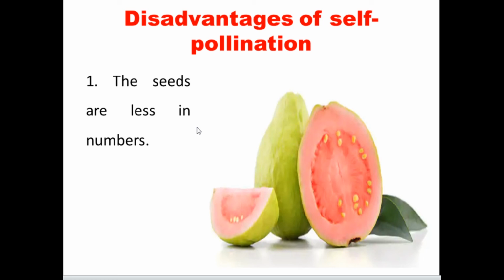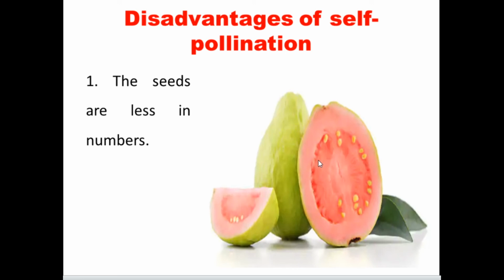The plants produce the fruits. During self-pollination, there may not be enough seeds in the fruits, because the new characters are not sufficient, and there won't be any healthy characters mingled together to produce viable seeds.